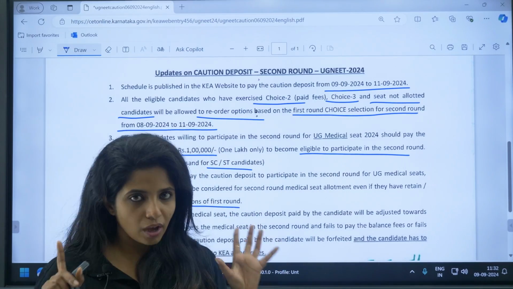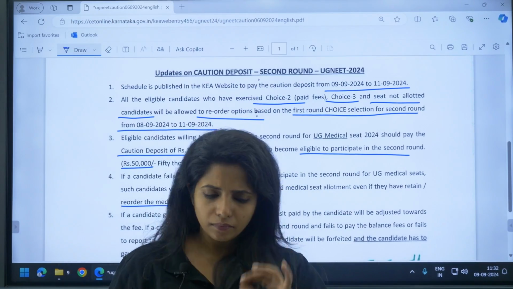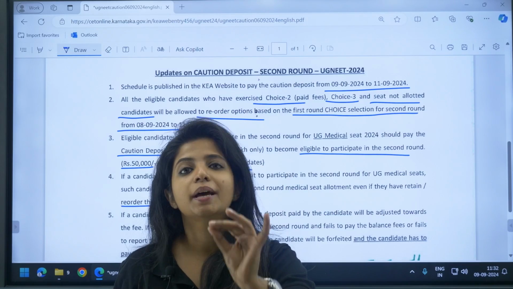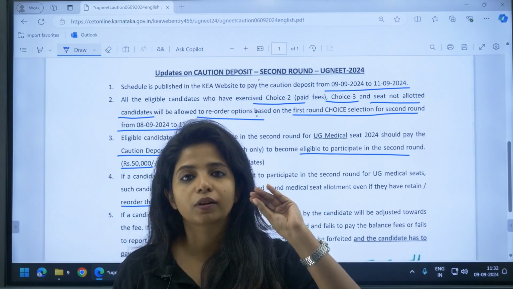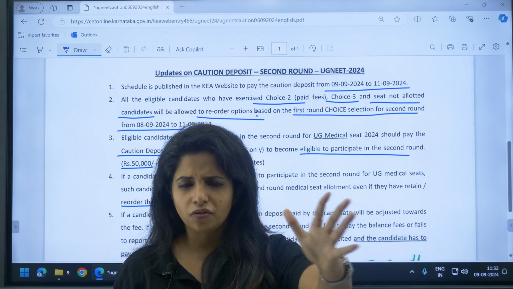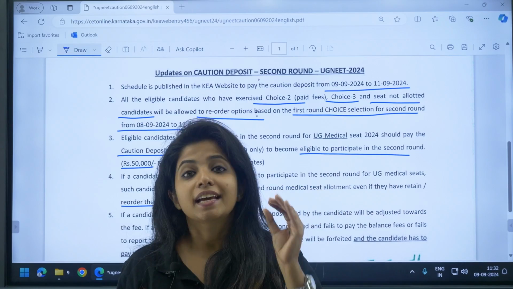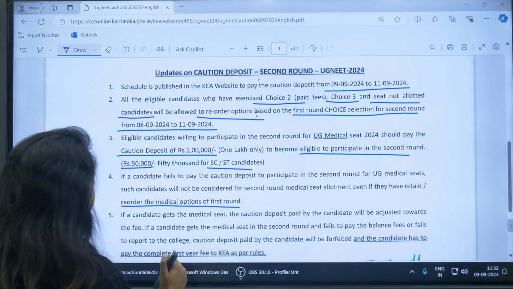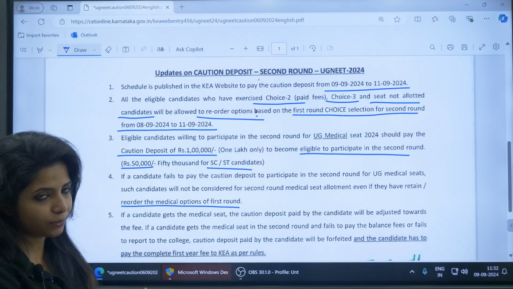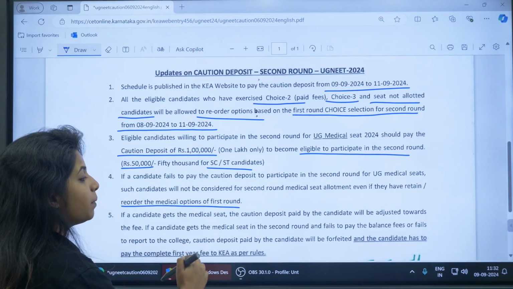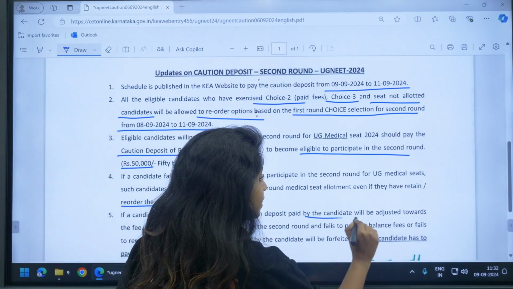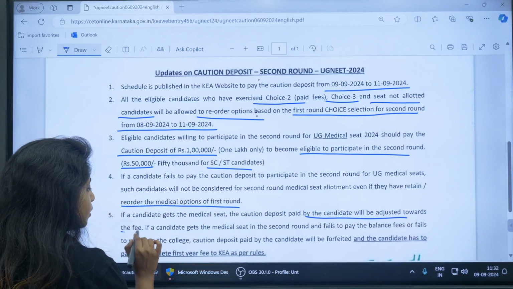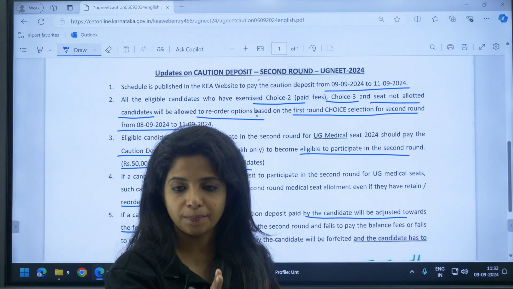So anyhow, what do you have to do? In simple language, if you are going ahead with second round allotment, please pay the caution deposit. It will be ₹1 lakh for general candidate students, and then for SC/ST, it is ₹50,000. Agree? Going ahead, if a candidate gets the medical seat, what could happen? If the candidate gets the medical seat, the caution deposit paid by the candidate will be adjusted towards the fee. So whatever your fees is, it will be adjusted to.